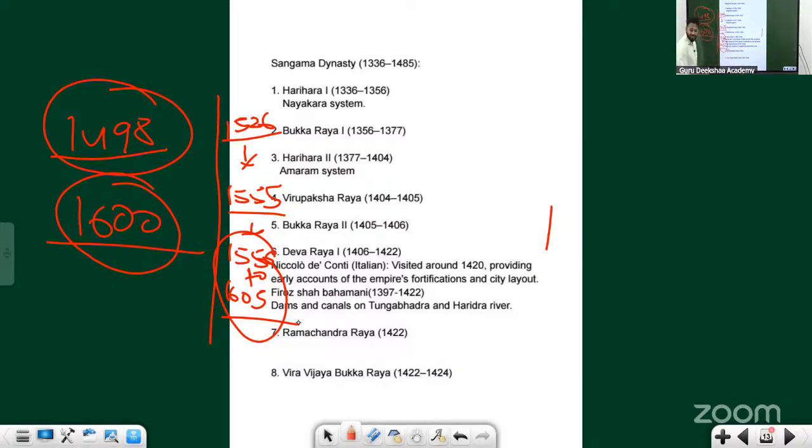So 1556 to 1605. Then from 1605 to around 1630, it will be the reign of Jahangir. Isn't it coinciding with the arrival of Europeans? So what is modern India, which you will study? Modern India is nothing but the arrival of Europeans, how they conquered India. Isn't it coinciding? Don't you think it should be studied together? That's why when we start modern India, we start with the decline of Mughals.